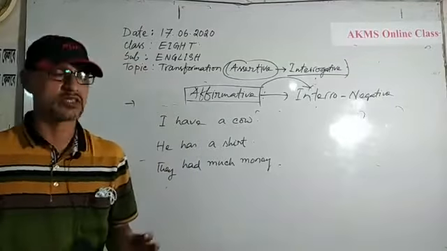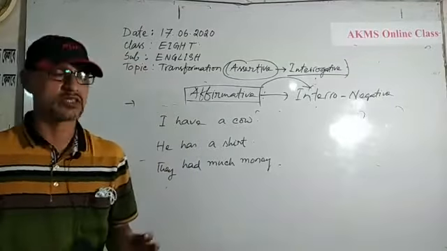Why semi-auxiliary? Because this have or has or had can be used as an auxiliary verb. I have eaten rice. Here have is only an auxiliary verb. But here, I have a cow. Here have is the principal verb.